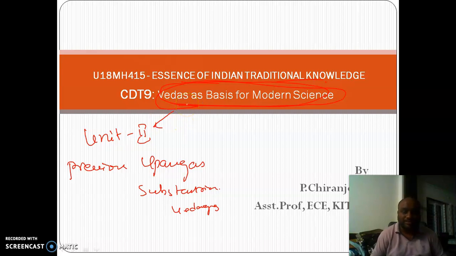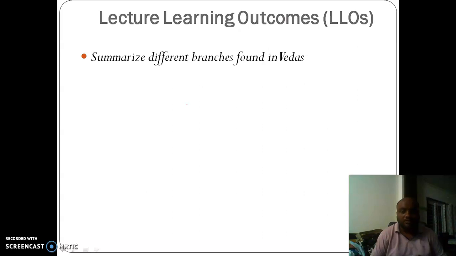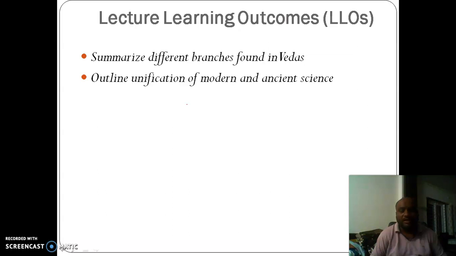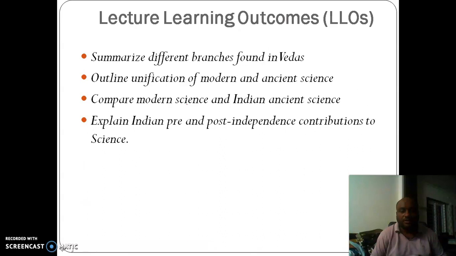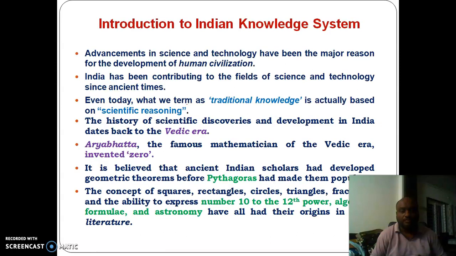Going into the details, after completion of this topic, you will be able to summarize different branches found in Vedas, outline unification of modern and ancient science, compare modern science and Indian ancient science, and explain Indian pre and post independence contributions to science.